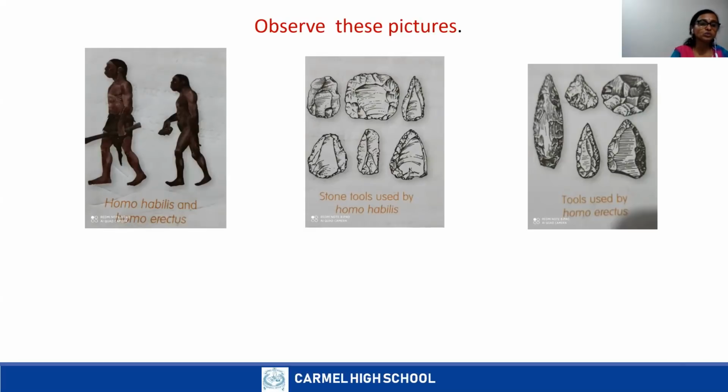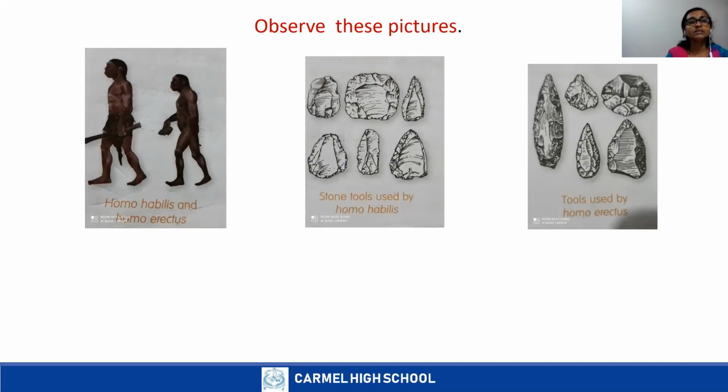So before going to the features of these two stages, I want to tell you about the changes in the ancestors. Okay, how did this happen?